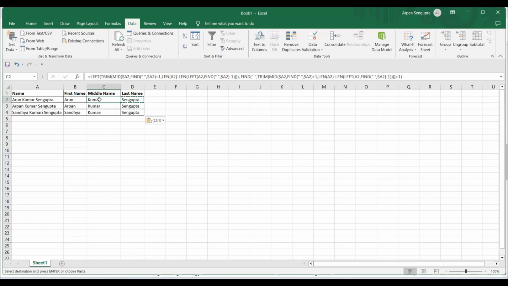Few people who understand VBA try to write every code in VBA. That is not the way to work, because VBA execution will take time. You have to save the file in XLSB or XLSM format, and that also takes space. So that is not the right approach. First of all, try to solve anything with a formula in Excel. Break it into multiple problems and see if there is a way that exists. Then, if that way does not exist, go to array formulas. If that also does not work, go to pivot. If that also does not work, then VBA.